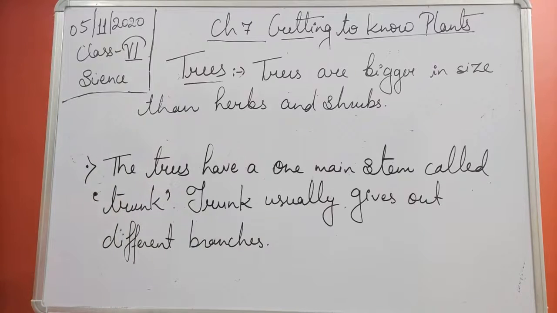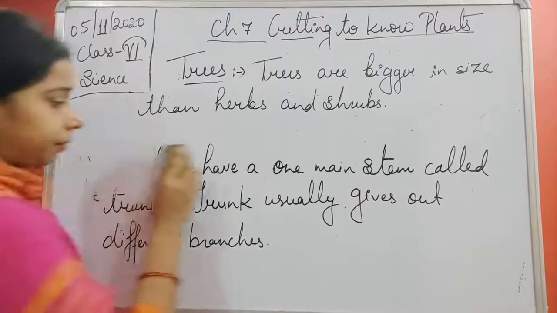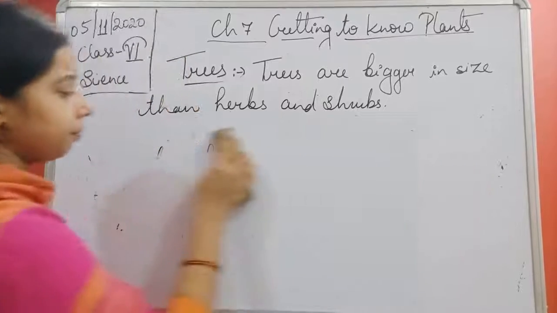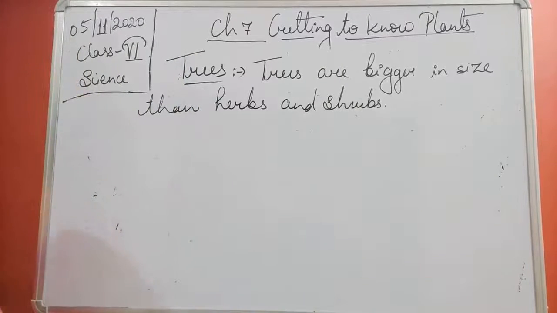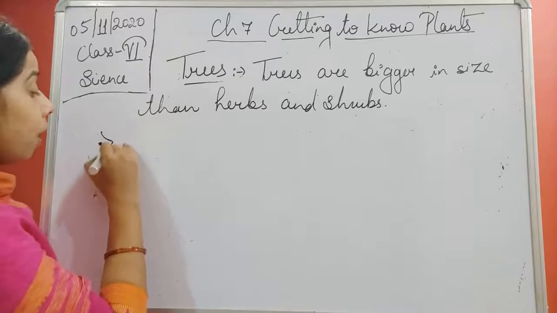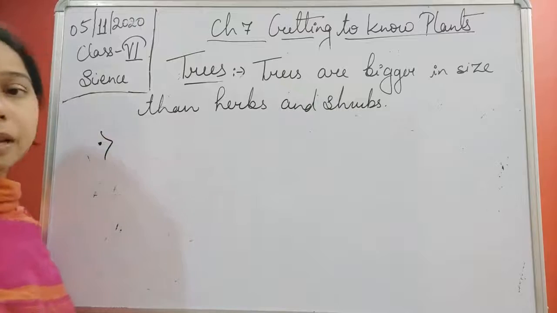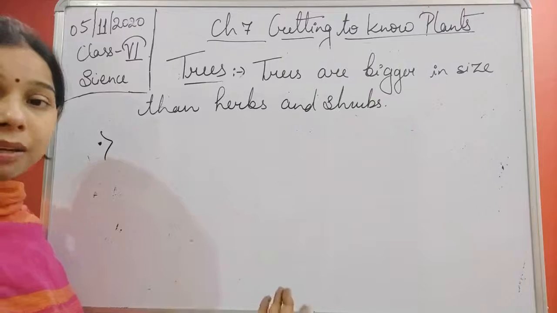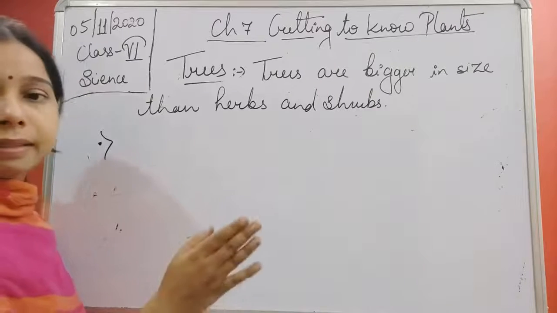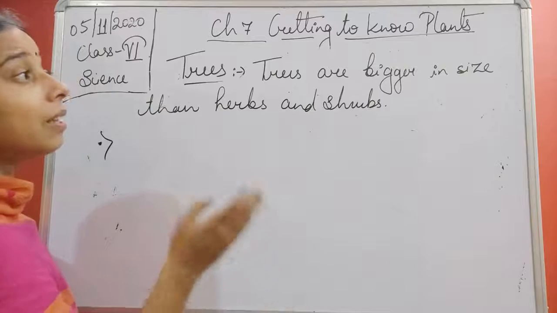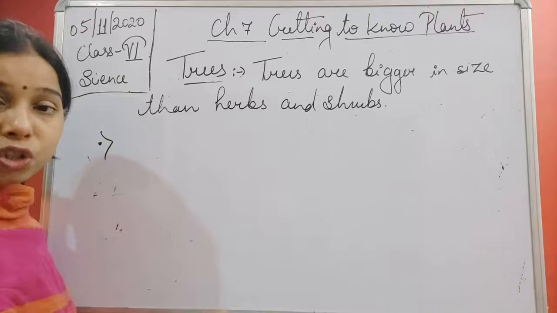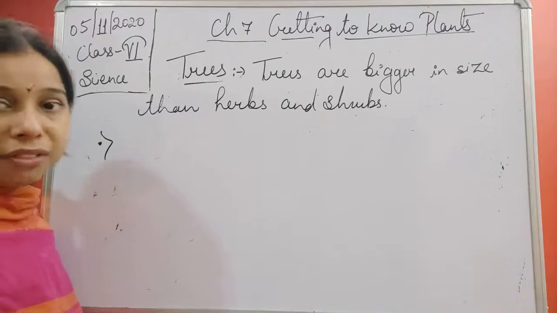Next one is about the lifespan, students. We said that the herbs' lifespan is very small. Shrubs are bigger than the herbs but lesser than the trees. So obviously the lifespan of the tree is the highest, larger than that of the shrubs as well as the herbs.